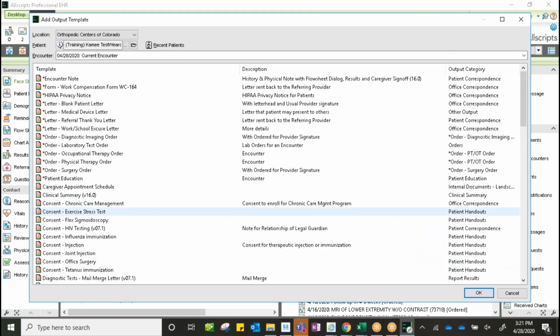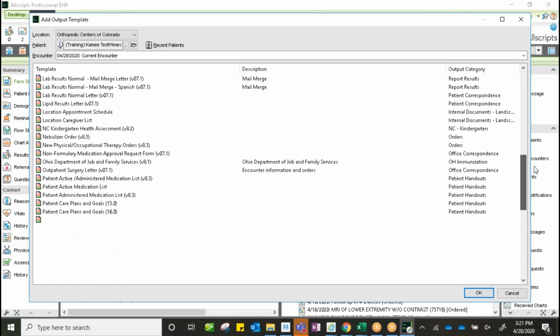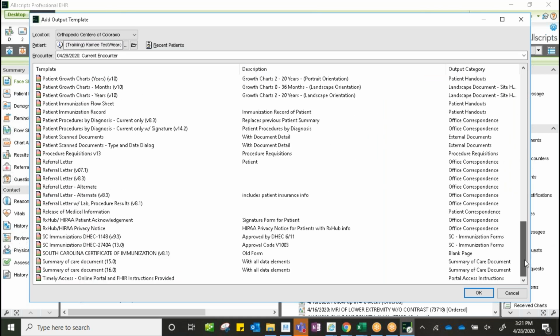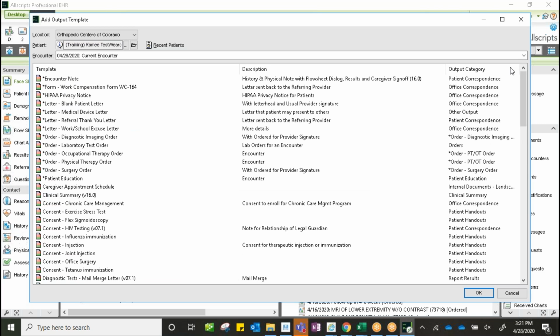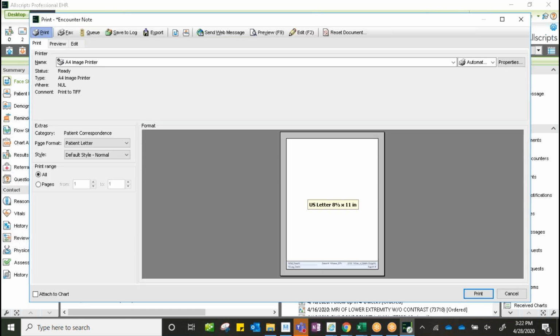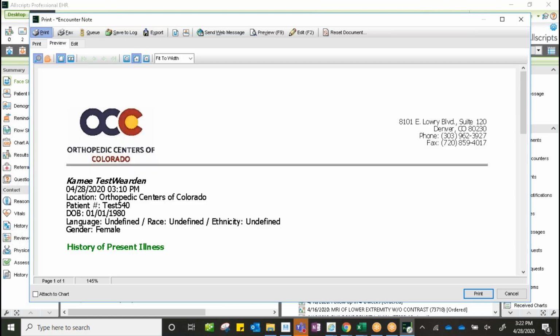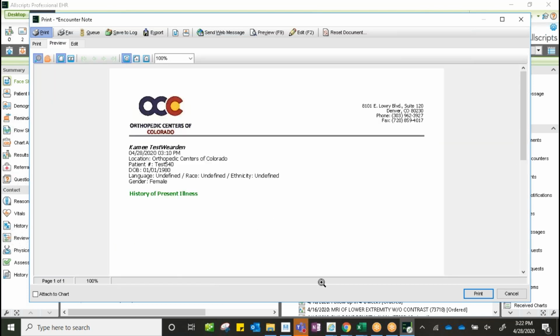So here, if I choose output template, again, we have all of these out of the box options that are already created. Some things are specific for states, and again, they won't apply to us. If we wanted to create and send the encounter note to a provider, maybe the patient wants to take it with them, we could on demand create that encounter note for the patient. We would choose it, double click on it. If we preview it, I'm going to look at our full page here, and then we would see what the encounter looks like.